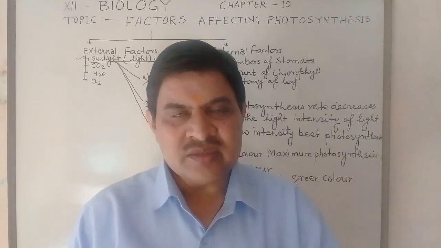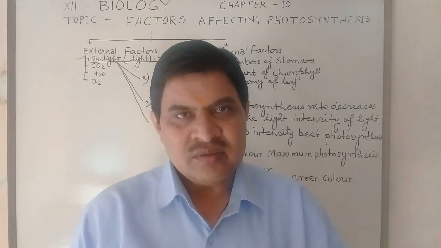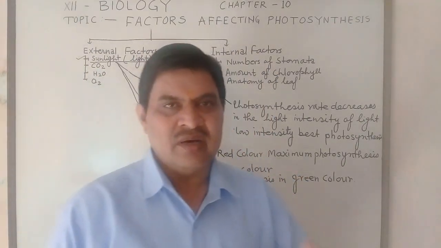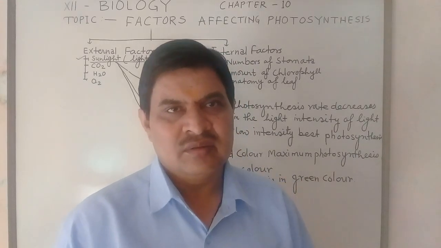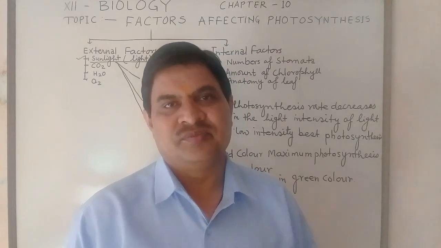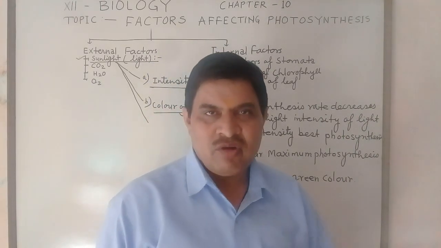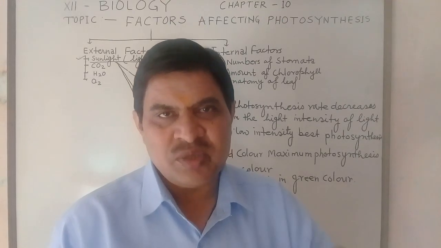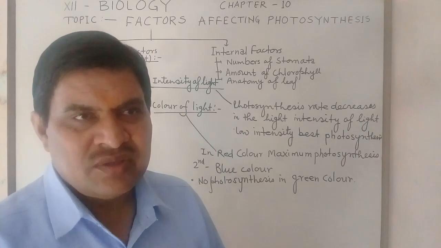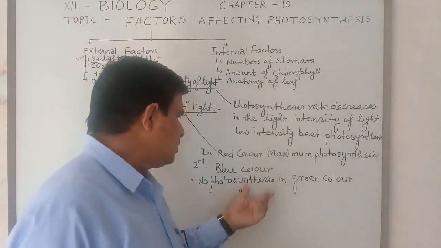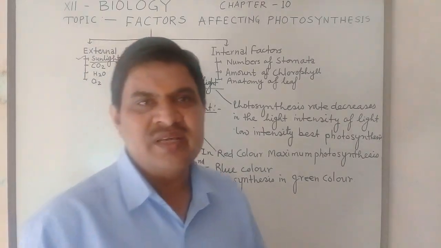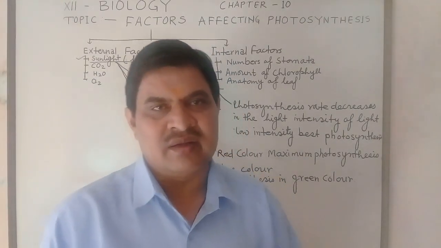So things appear in such color, like leaves appear green according to physics due to the reflection of green color, but according to biology it is due to the presence of green pigment chlorophyll, chloroplast. So in green color photosynthesis does not take place, and maximum photosynthesis is in the red color.